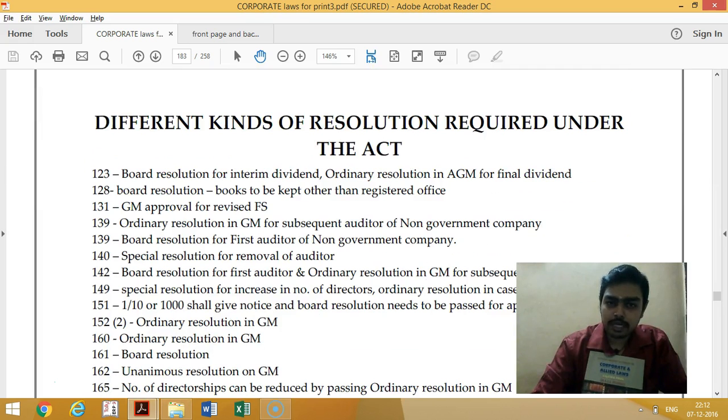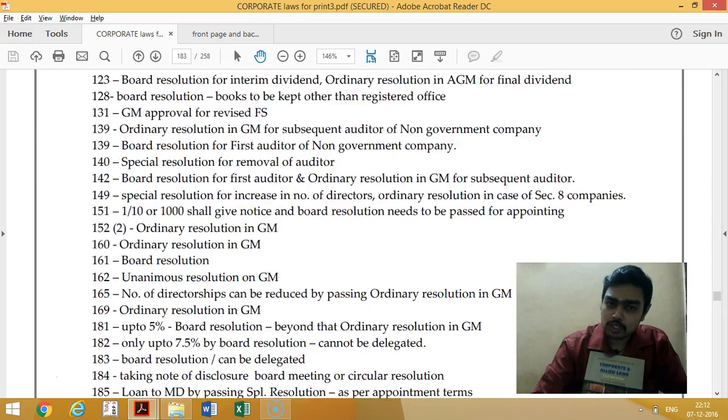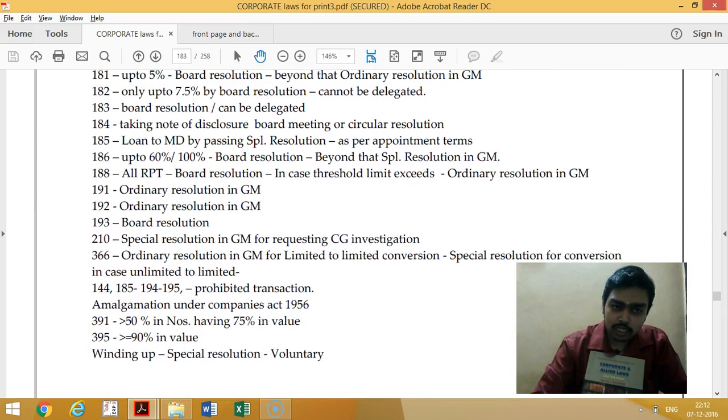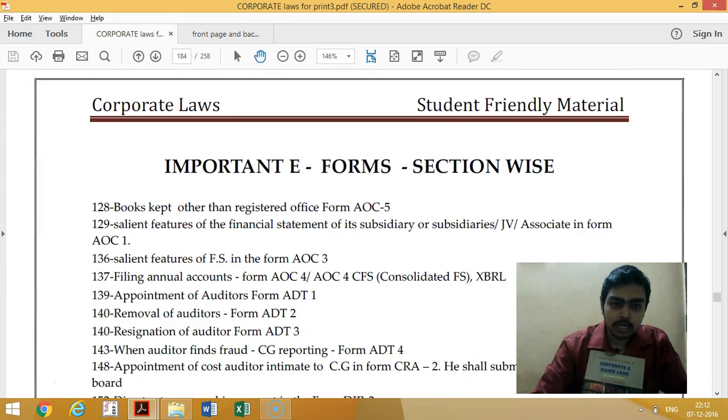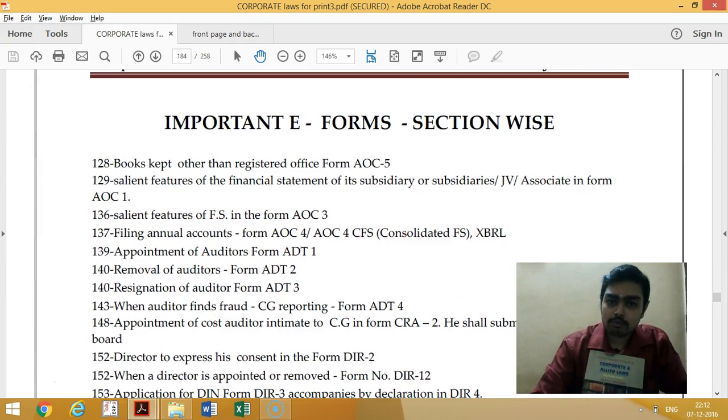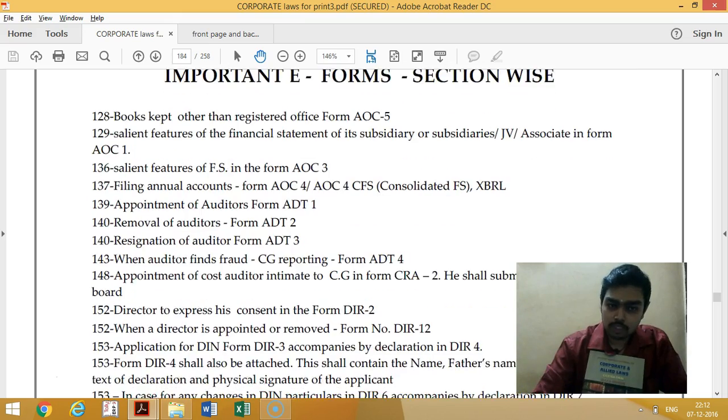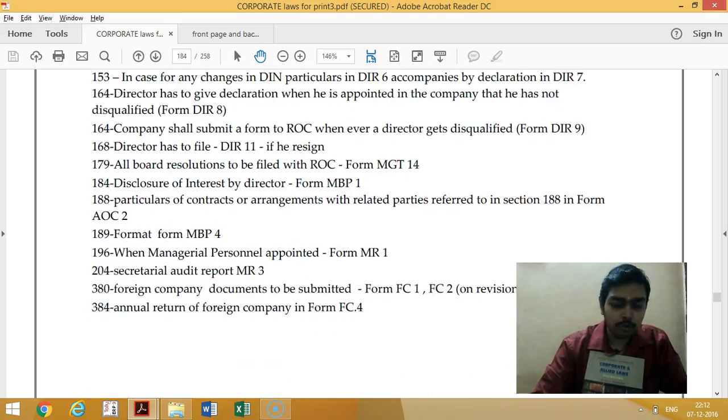And I have given a separate page for the types of resolutions, so what kind of resolution is required under each section. Important e-forms have also been given separately, which are to be quoted in the examination.